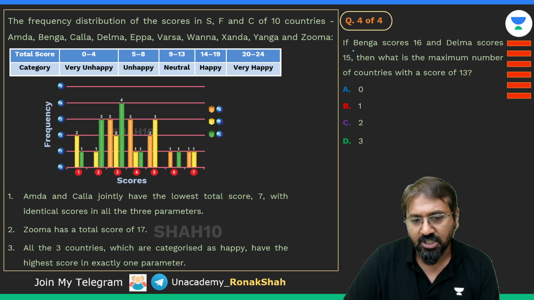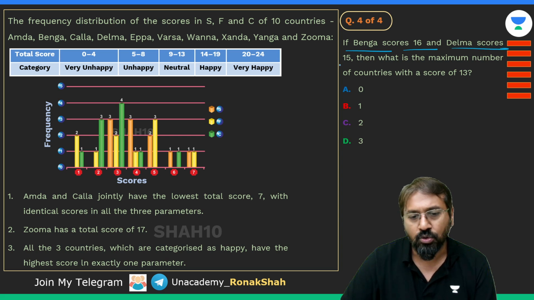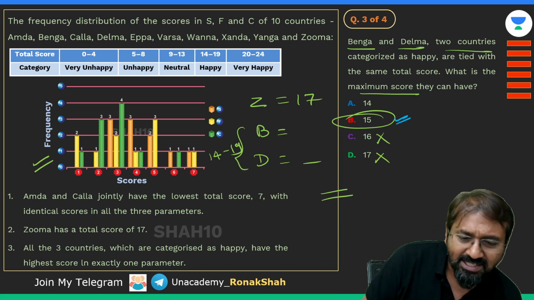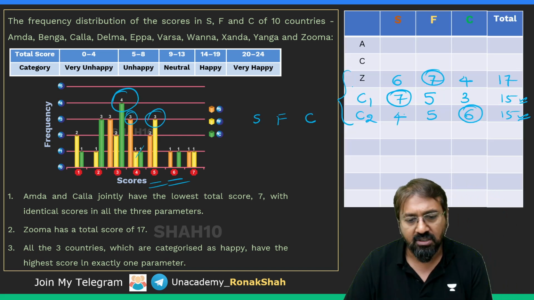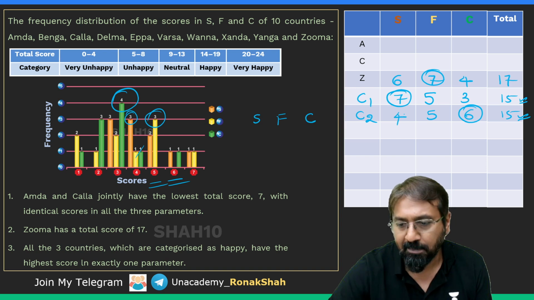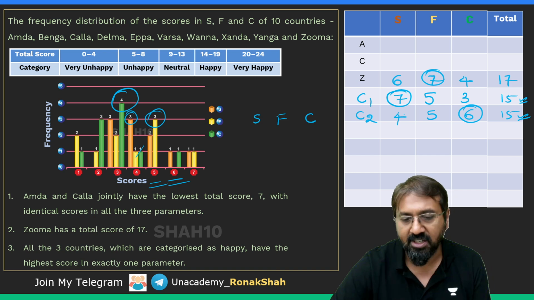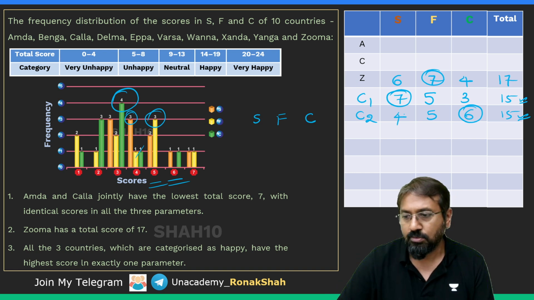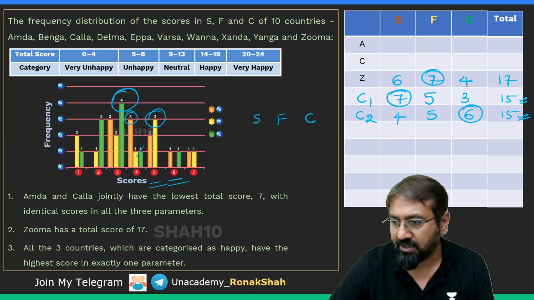Now the last question: if Benga scores 16 and Delma scores 15, then what is the maximum number of countries with a score of 13? So guys, let's go back to our previous calculation. We just need to shuffle a bit over here. So let's keep this as 6, 7, 4 for Zuma. We are keeping for Zuma 6, 7, 4, everyone.